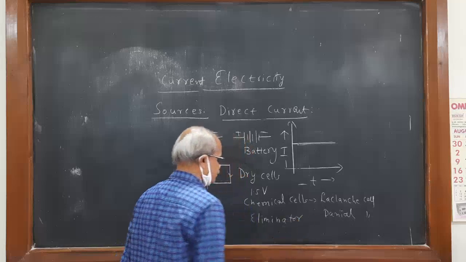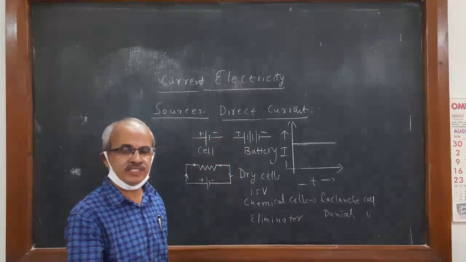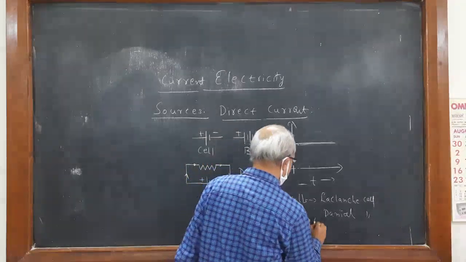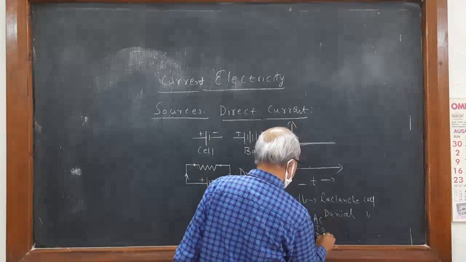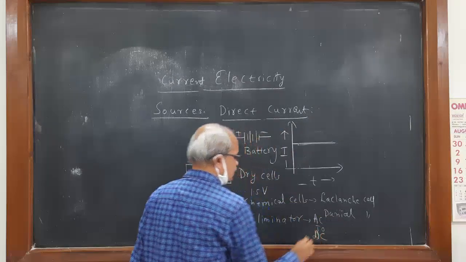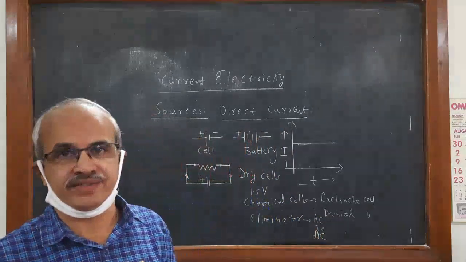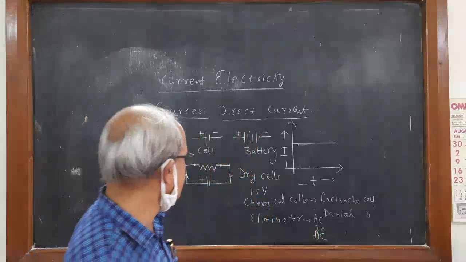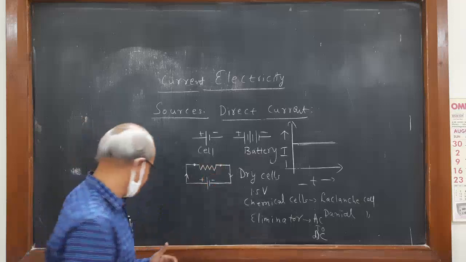It is the conversion of AC to DC, which can be done using a circuit called a rectifier. So that is eliminators.